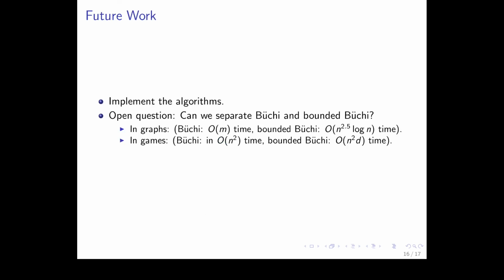And yeah, let's finish up. Future work is to implement the algorithms. And another very important open question is if we can separate Büchi and bounded Büchi. In graphs, this would mean either finding a lower bound for bounded Büchi in n to the 2.5 time. So either find a lower bound which says, okay, we need at least n to the 2.5 time, or finding a faster algorithm, which, yeah.